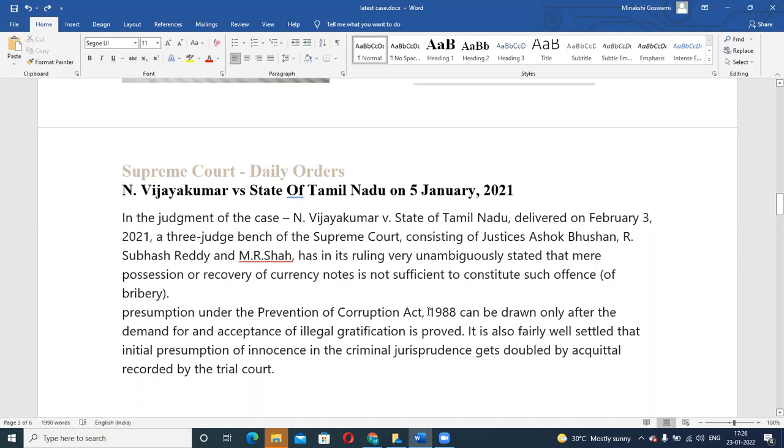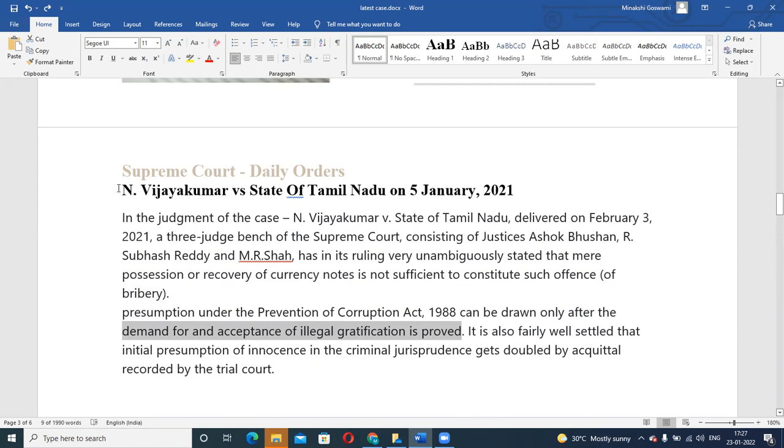Presumption under the Prevention of Corruption Act can be drawn only after demand for and acceptance of illegal gratification is proved, which is very important. And it's not just this case decided in 2021. In fact, before that also we had cases wherein the same thing was mentioned.